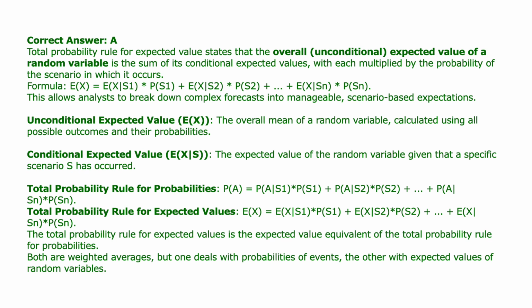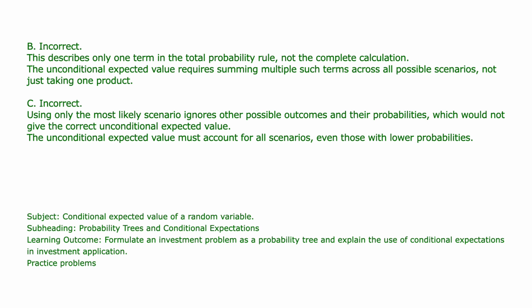The total probability rule for expected value is clearly defined. The unconditional expected value is the sum of conditional expected values, weighted by scenario probabilities. This directly matches choice A. B is incorrect because it represents only one term of the rule, not the full sum across all scenarios. C is incorrect because focusing only on the most likely scenario ignores other possible outcomes, which violates the principle of expected value.